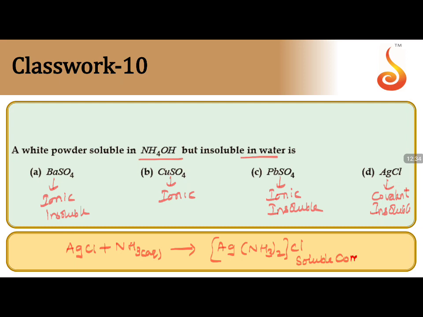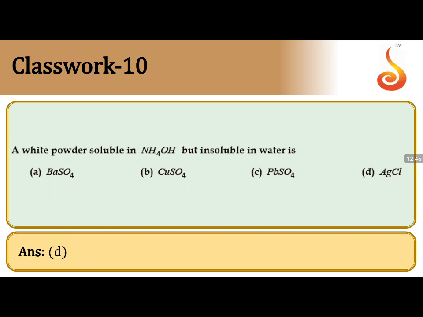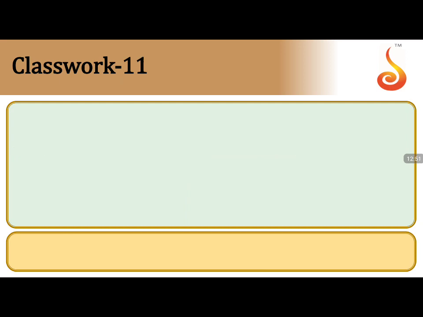Because of the formation of the soluble complex, AgCl is soluble in NH4OH. No other compound is soluble in NH4OH except AgCl. So the answer for this should be AgCl, because it is soluble, remaining all not soluble.